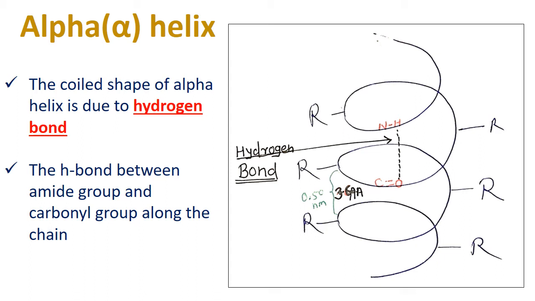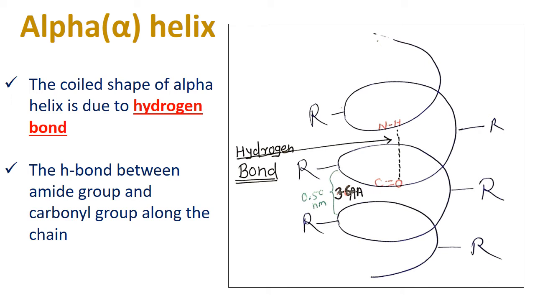there is a hydrogen bond formation between two different peptide bonds. Means hydrogen from the first peptide and oxygen from the second peptide, that is the carbonyl group C double bond O, and NH, means the amine group from another peptide bond, and there is a hydrogen bonding formation. You can see in the diagram, hydrogen from one peptide and oxygen from the second peptide. There is a bonding formation between the oxygen and hydrogen, that is a hydrogen bond, and this is a very